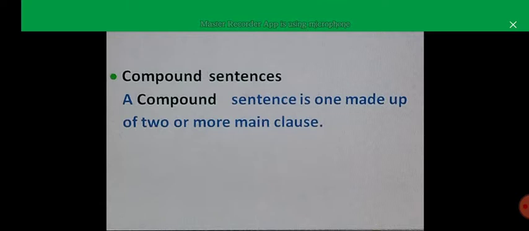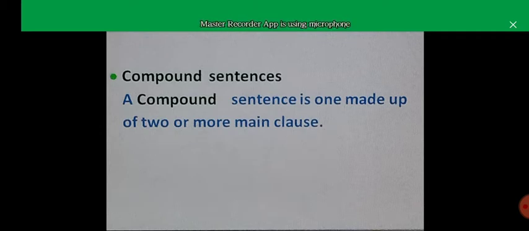Likewise, if you have two sentences and you join these two sentences with a coordinating conjunction, then these types of sentences are called compound sentences. So the definition of the compound sentence will be: a compound sentence is one made up of two or more main clauses. It means that if you have two or more than two main clauses or independent clauses, then this sentence is a compound sentence.